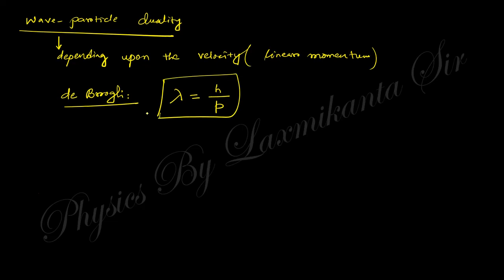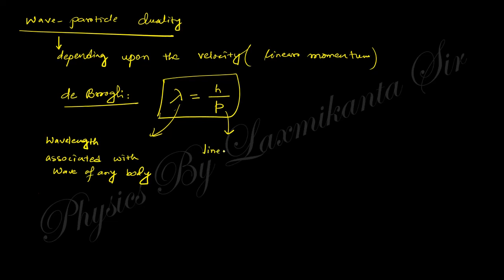Here lambda is the wavelength associated with the wave of any body, and p is the linear momentum of the body. This side is the wave theory and this side is the particle theory.